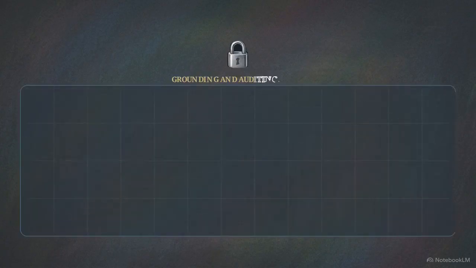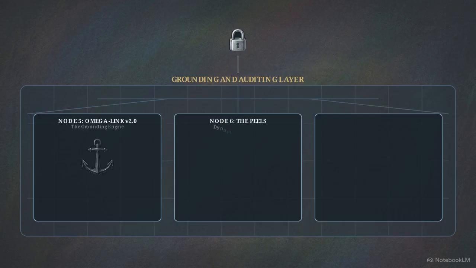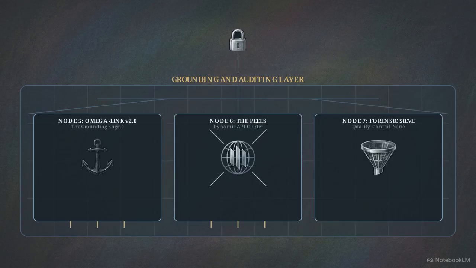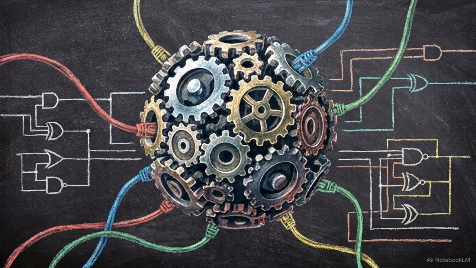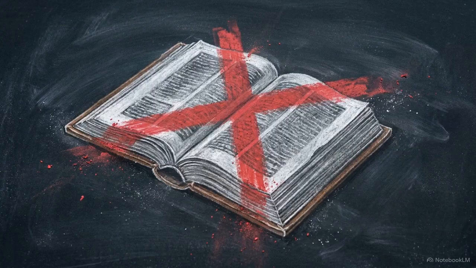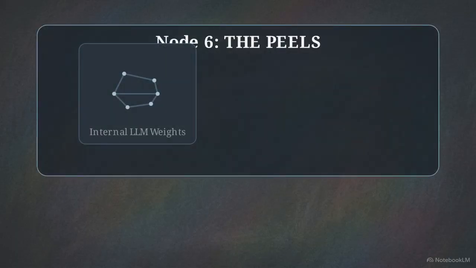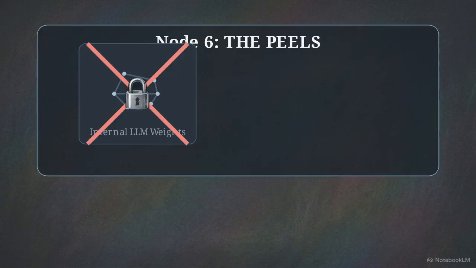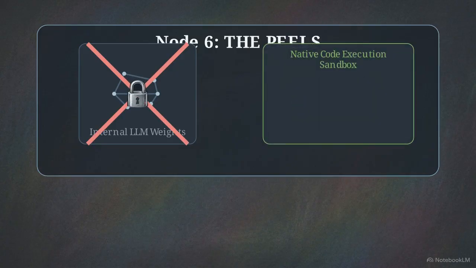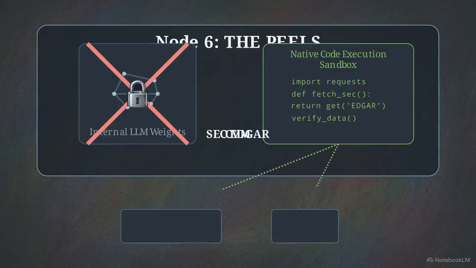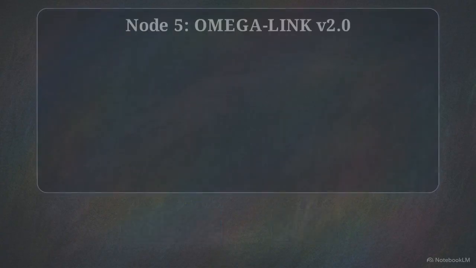To anchor internal logic to reality, the architecture rejects its own internal training data, relying instead on a massive external API cluster to fetch and verify live knowledge. Node 6, the peels, is a dynamic API cluster governed by a policy of zero static reliance. Operating under the rule that yesterday's law is today's liability, the system is forbidden from generating legal or compliance verdicts based on its internal LLM weights. Instead, the peels utilize a native code execution sandbox to write Python scripts and query live institutional databases like SEC EDGAR to fetch real-time regulatory truth.